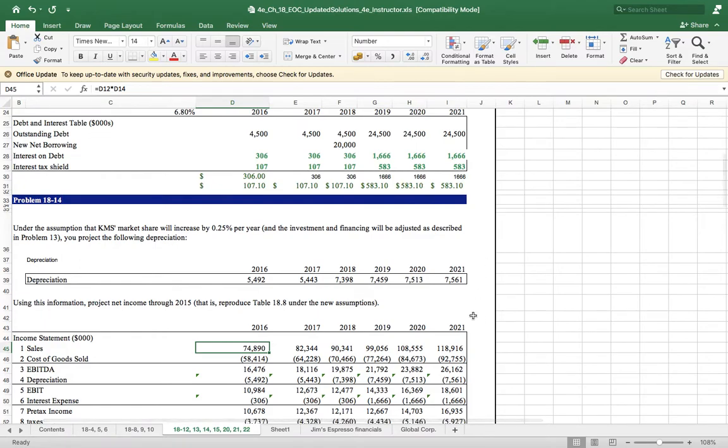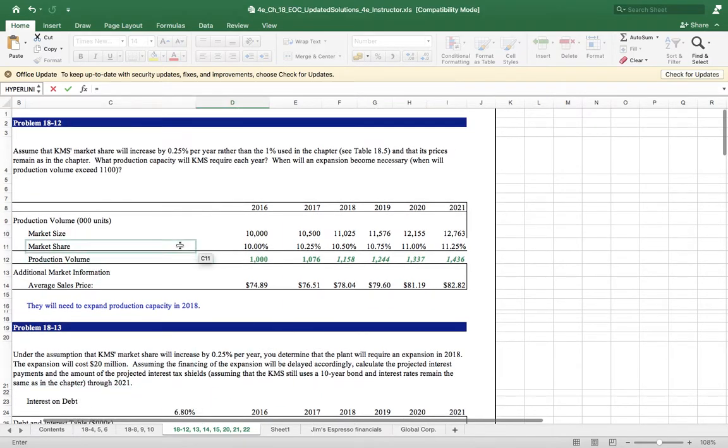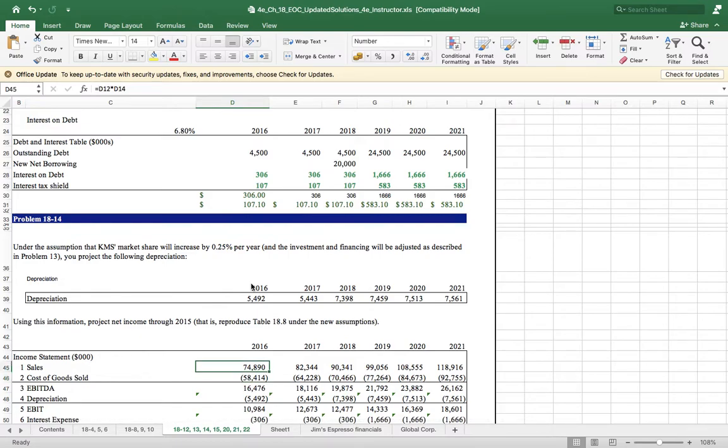Sales is equal to the production volume, the company's production, 1000 in 2016, multiplied by the selling price in 2016, which will be equal to the revenue. Once you do that, press Control R and you will get the sales.